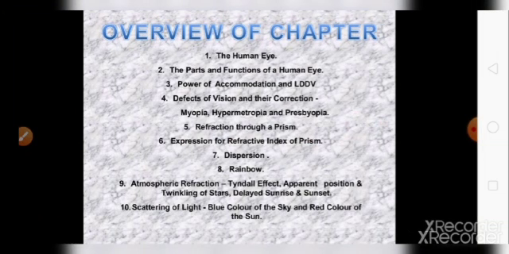Topics to be covered in this chapter are human eye, the parts and function of human eye. We are going to study separately each and every function of the part of the human eye, power of accommodation and least distance of distinct vision.